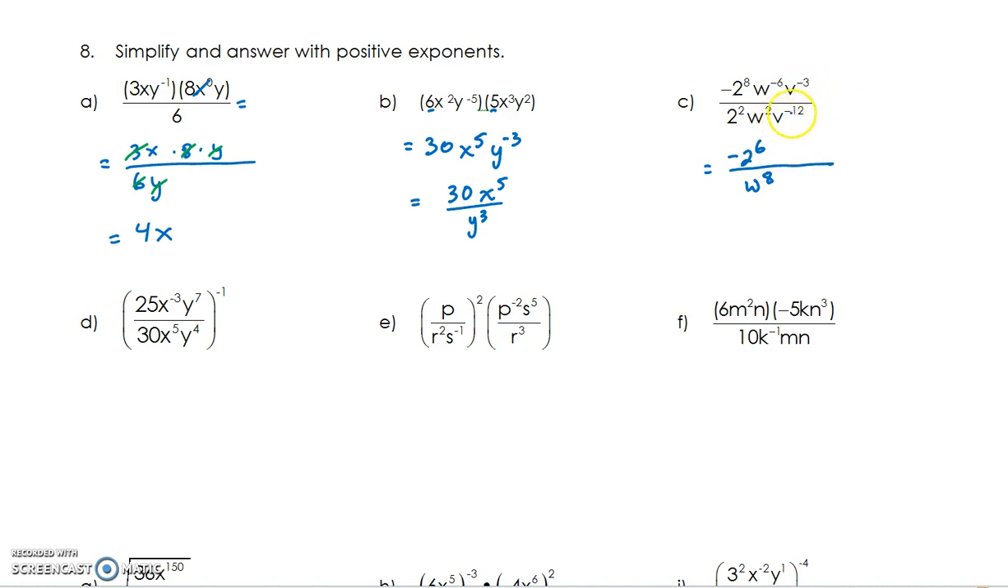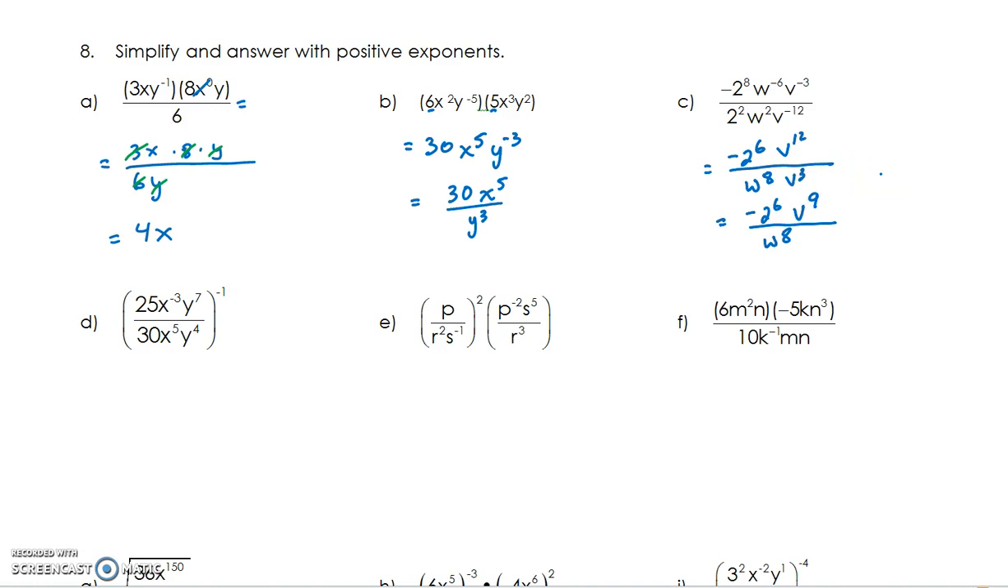V to the negative 3, V to the negative 12. I'm going to do this in 2 steps. I'm going to put the V to the 12 on the top and the V to the 3 on the bottom, and then simplify it in the next step. Now be aware, this negative on the 2 does not mean put it in the bottom. It just sits out in front. It is not exponented by the power of 6. It stays negative. W to the 8 stays there, and the V's are going to be V to the 9 on the top.